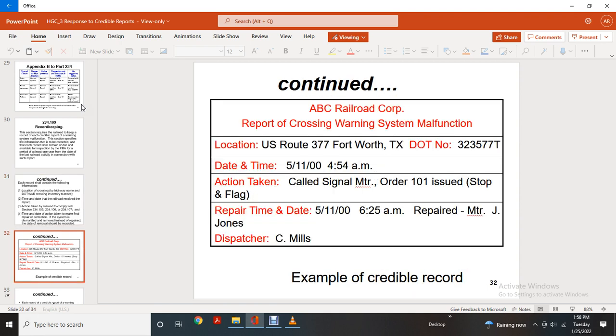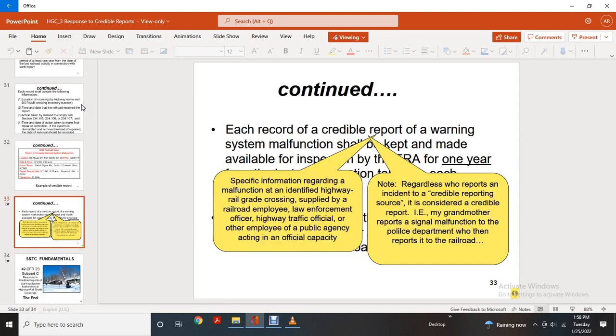Continued, an example of a credible report. Each record of a credible report of a warning device malfunction shows specific information regarding the malfunction identified by a highway-rail grade crossing railroad employee, law enforcement, highway traffic official, or other employee of a public agency acting in an official capacity. Note that it does not matter who reports the incident of the credible report. For example, my grandmother reports a signal malfunction to the police department, who then reports it to the railroad.